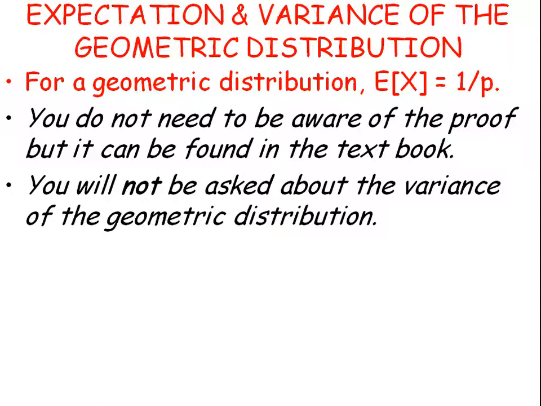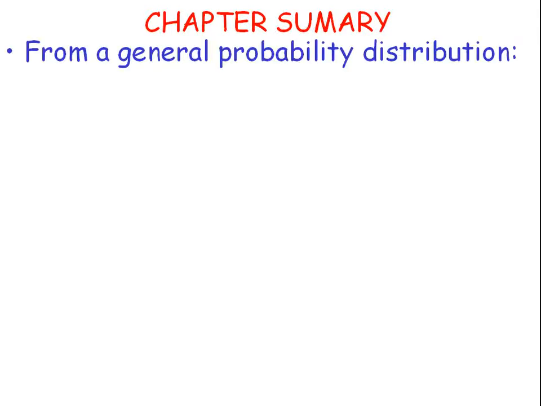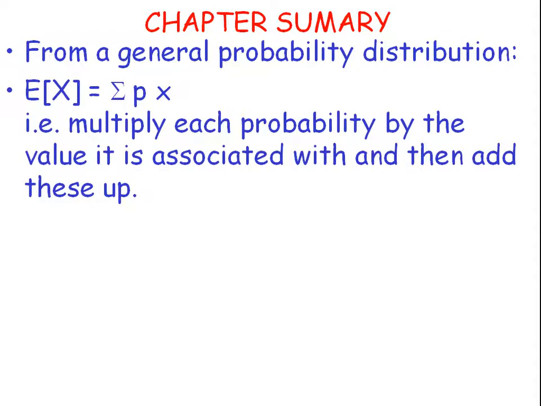So, before we just finish, a summary of everything we come across in this chapter. For a general probability distribution, that isn't a special one like the binomial or the geometric, to get the expected value, you times each probability by the value associated with it and you add them up. We call that the expected value of x. The mean, we may use the symbol mu.